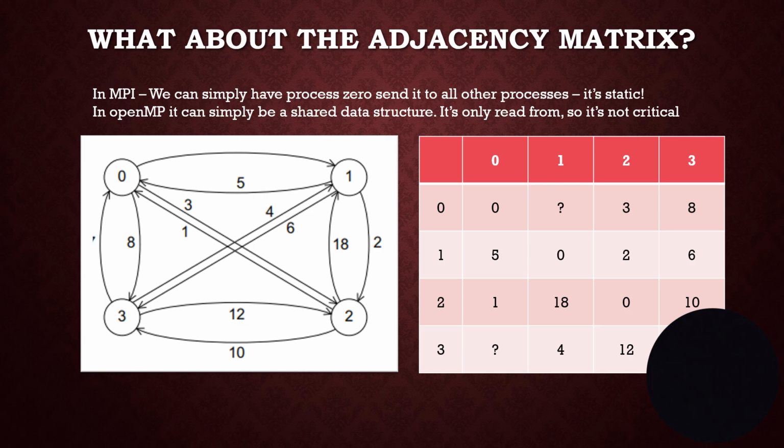Now, here's the question. Is it read only, or do you ever have to write? And the answer is read only. And since it's read only, you can just give everyone their own copy of it. It's static. It's not going to change. So this is a data structure that's actually pretty easy to implement. If we're on MPI, we send it to everyone. If we're on OpenMP, it's not critical. It's in shared memory. Everyone can just read it whenever they want to look at it. And that's how that would work.